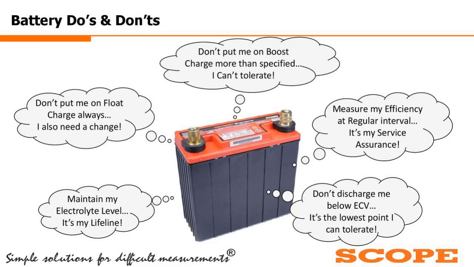Now, what are the do's and don'ts? If we consider the battery as a living being, it always has needs. For example, you need to check the electrolyte level of the battery, because if the electrolyte level goes down, the battery will dry out. That is why you need to maintain the electrolyte level.